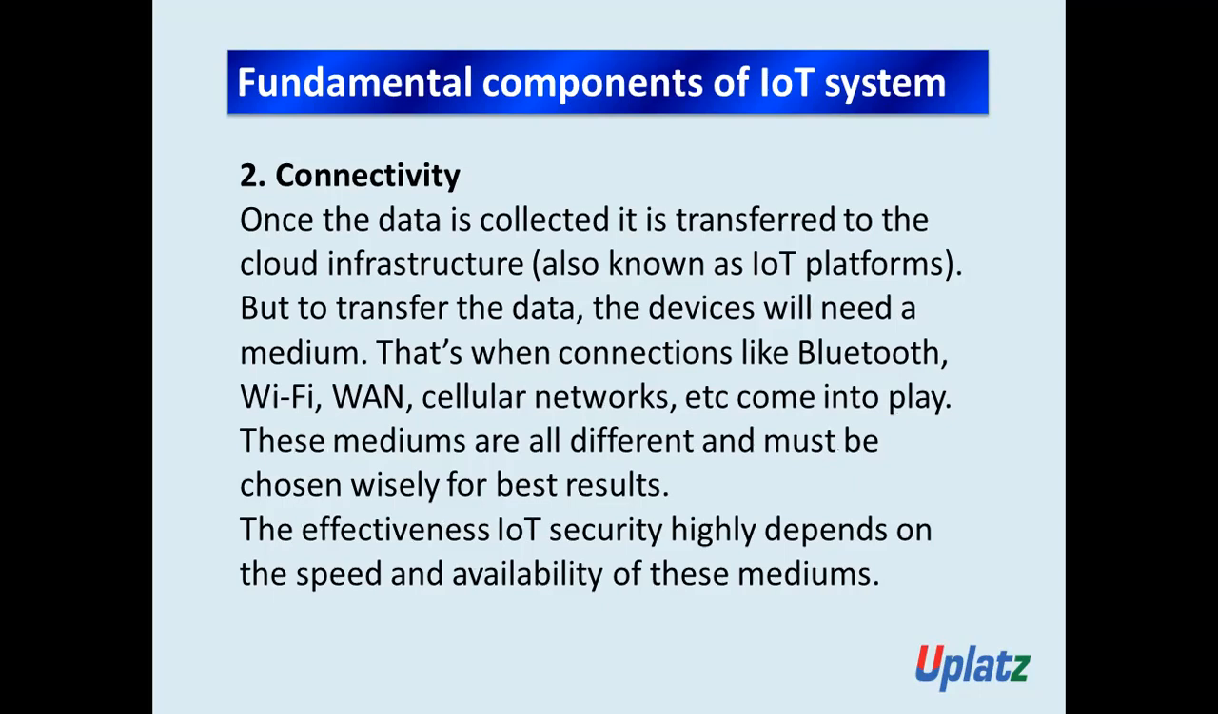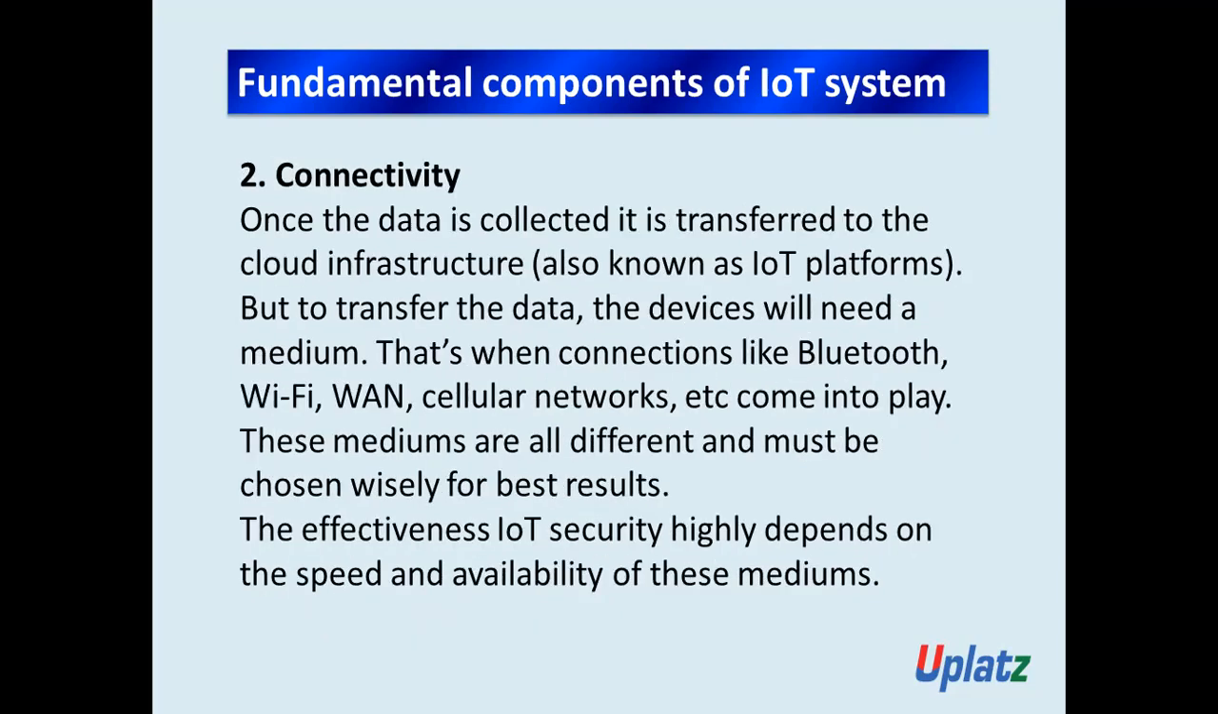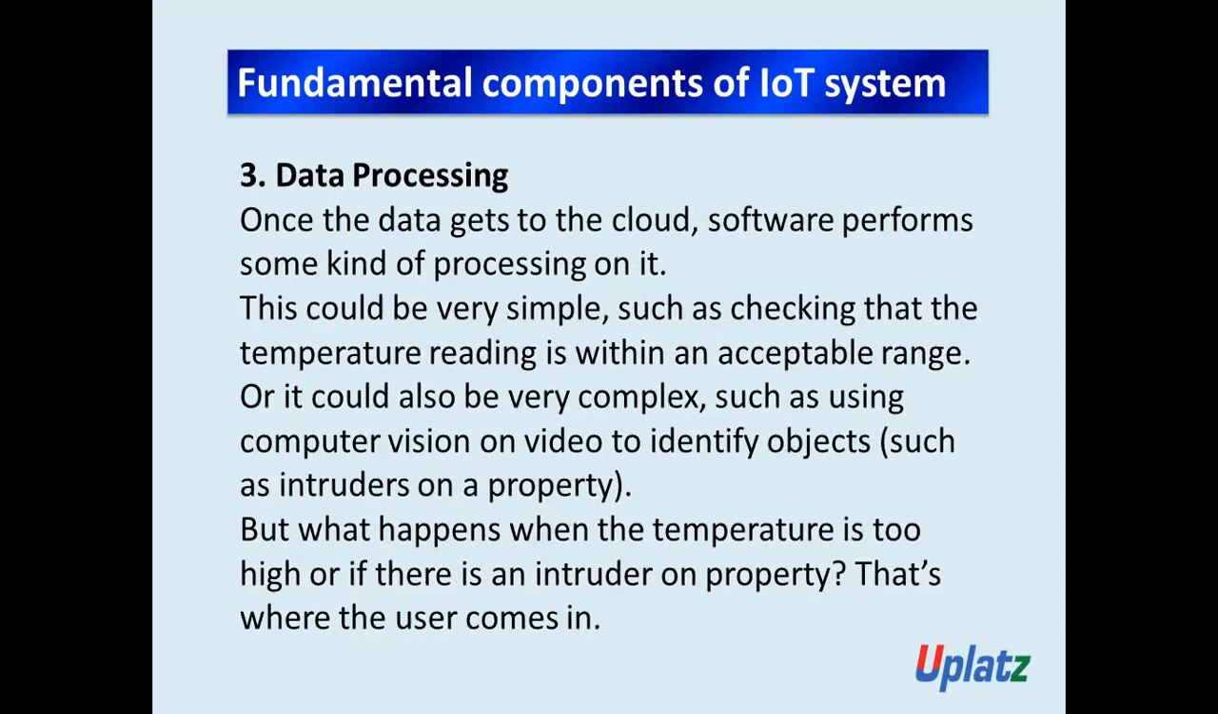Now, in data processing, once the data gets to the cloud, software performs some kind of processing on it. So how is it working? First of all, devices and sensors collect the data from their environment, and then the next component, the second component of IoT, is connectivity. Once the data is collected, it is transferred to the cloud infrastructure. Once the data gets to the cloud, software performs some kind of processing on it.